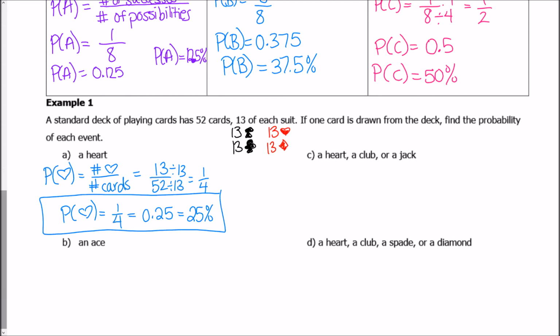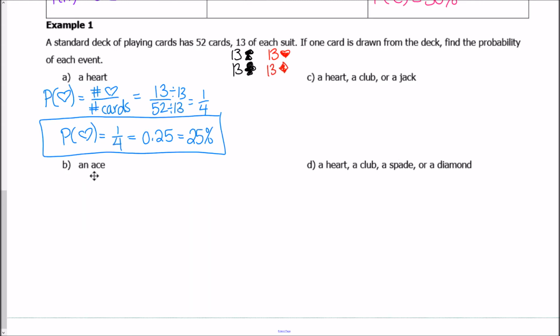The probability of getting an ace, if you remember right here, in your cards, you have one of each card in each suit. So there's like a 2 of spades, a 2 of clubs, a 2 of hearts, a 2 of diamonds, so there's 4 2s altogether. So since we're looking for the probability of an ace, we're going to look and see there's an ace of spades, an ace of clubs, an ace of hearts, and an ace of diamonds.